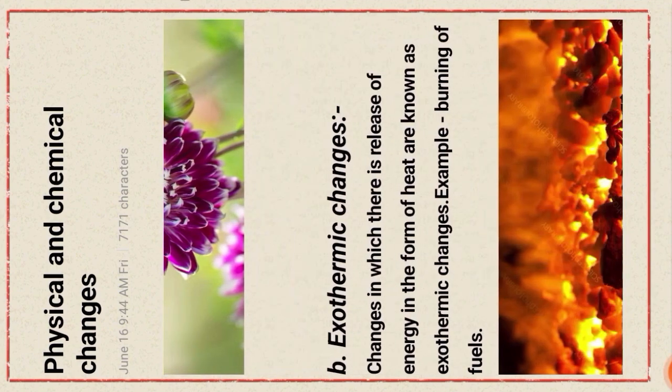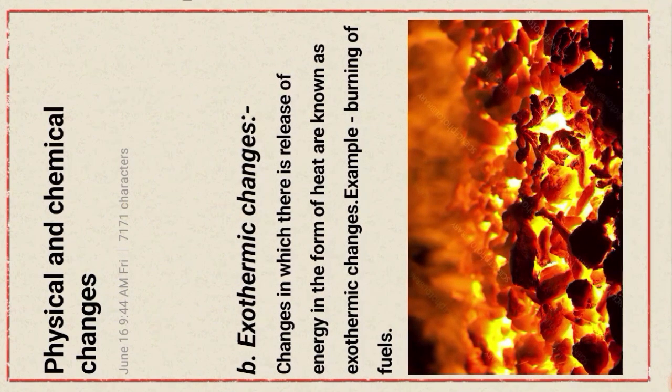Example, the desirable change blooming of flower. Okay. Now, next term, exothermic changes. Changes in which there is release of energy in the form of heat are known as exothermic changes. For example, burning of oil. Show the picture, burning of oil.